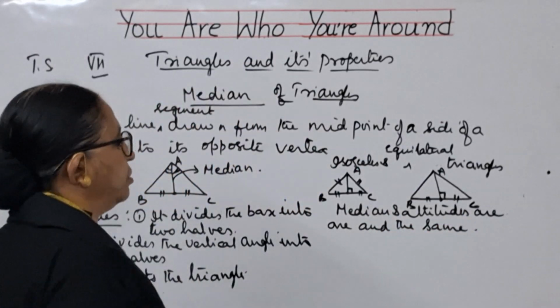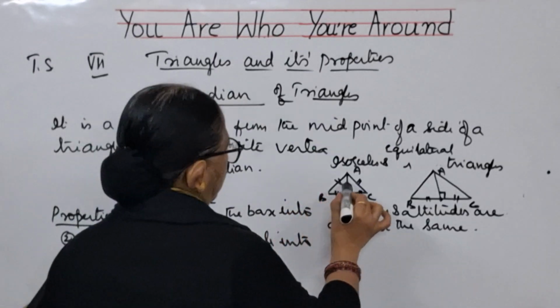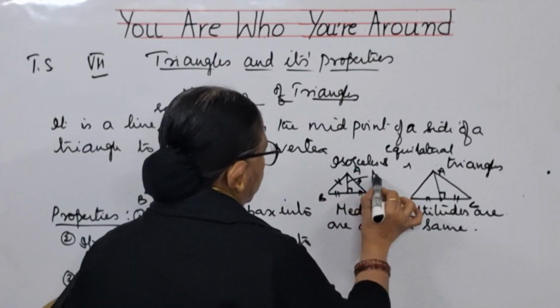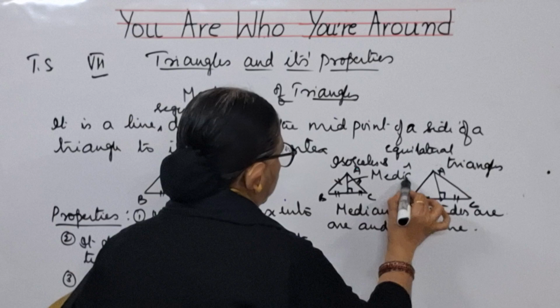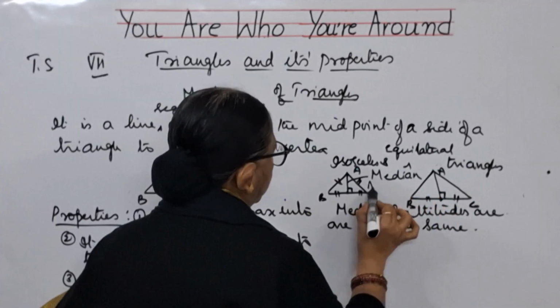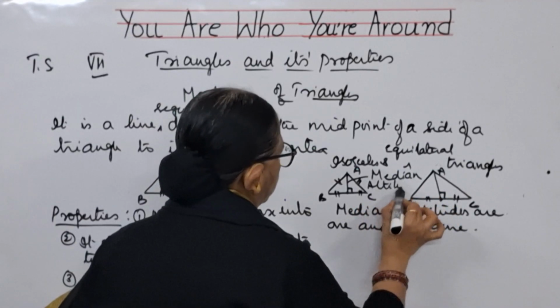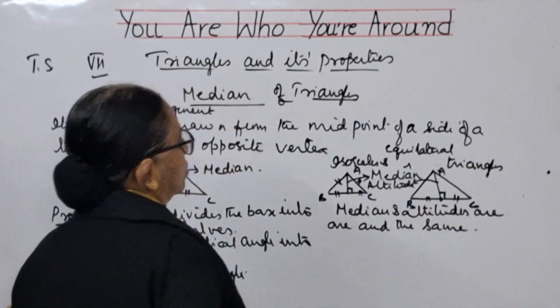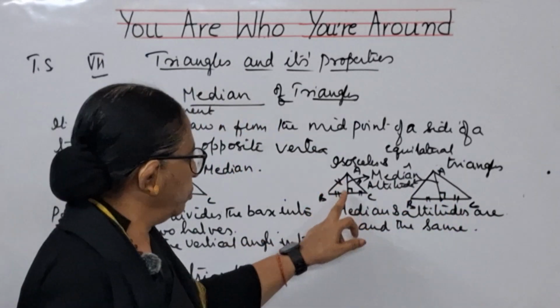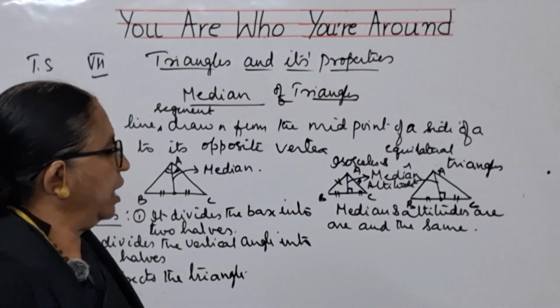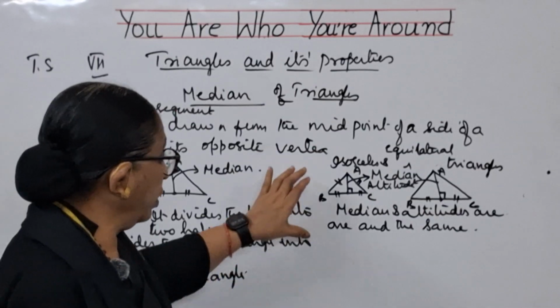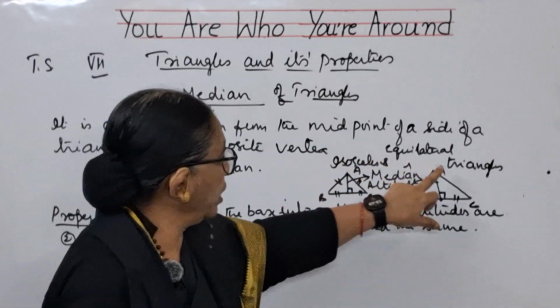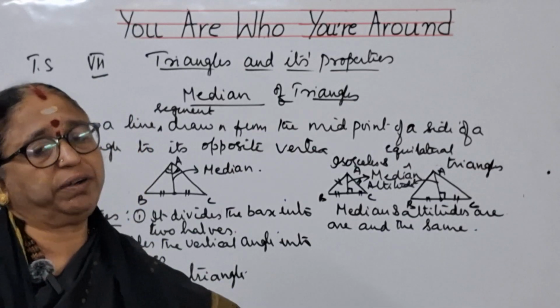What do you mean by this? This line is called median as well as altitude. Both. In both the cases. These two are called median as well as altitude. What for? For isosceles triangle and for equilateral triangle.